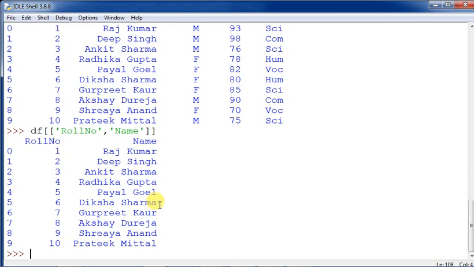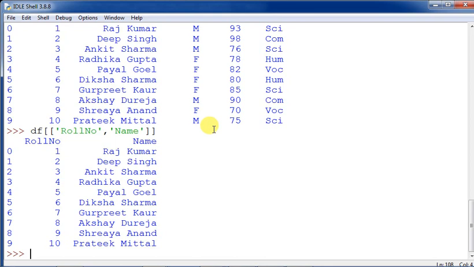So this is just to print two columns. You can take some specific columns; there is no need to take two successive columns, you can take any.